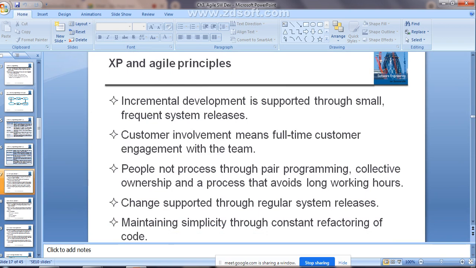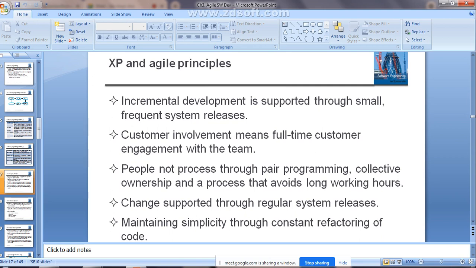Yes, now we will study all those principles in detail by taking one example. Whatever principles you have studied already in extreme programming, we will study those and the agile principles first. As already told, it is going to use incremental planning. Incremental development is supported through small and frequent system releases. Small releases you are going to do, and because of that you do incremental development. And customer involvement means full-time customer engagement with the team should be there, as already told.